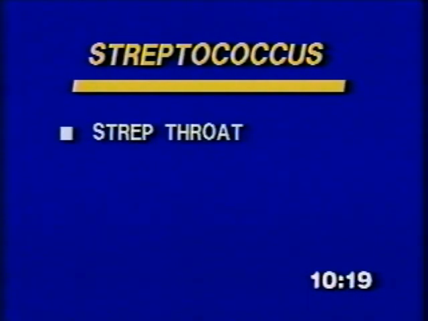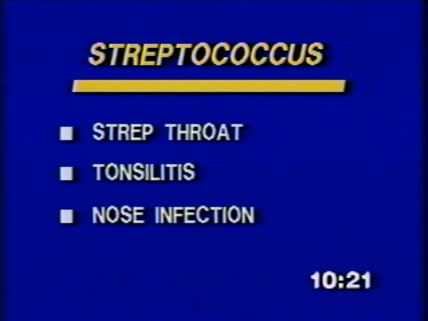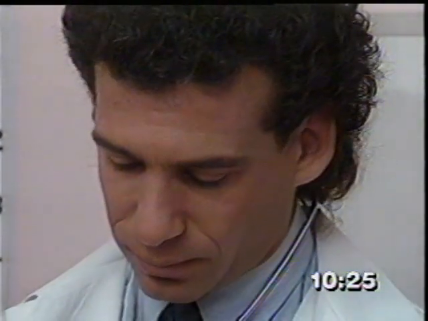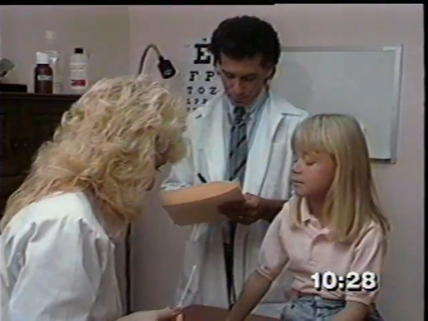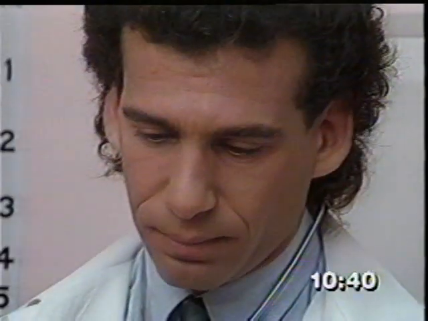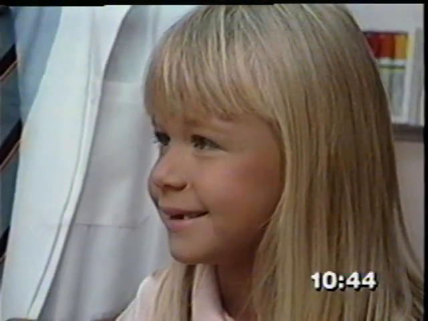called streptococcus. That means it can happen after a strep throat, tonsillitis, nose infection, or scarlet fever. The symptoms are so slight that people often ignore them. The pains associated with rheumatic fever occur in the joints, especially the knee and elbow. There can be high fever and lumps under the skin. Prompt medical treatment of all illnesses can prevent things from getting worse, like rheumatic fever.